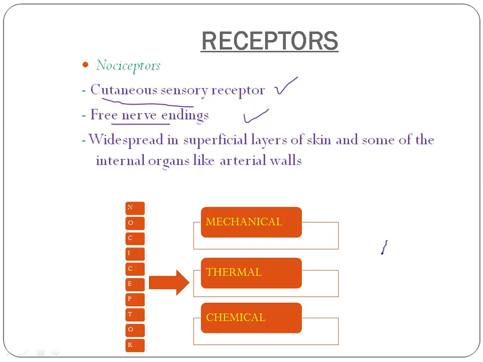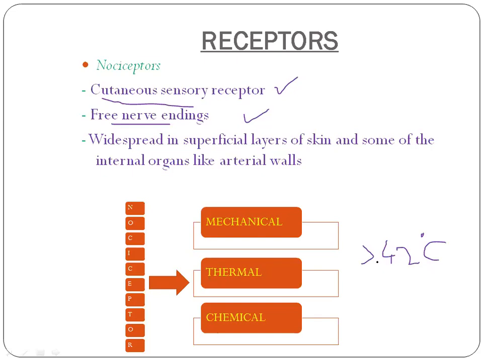So this 42 degrees Celsius is an important numerical, because the temperature above 42 degrees Celsius is the temperature when tissue damage starts to take place. Okay, so when you increase the temperature greater than 42 degrees Celsius, it is then only that the tissue starts to get damaged. So this point is important as far as the thermal nociceptor is concerned.